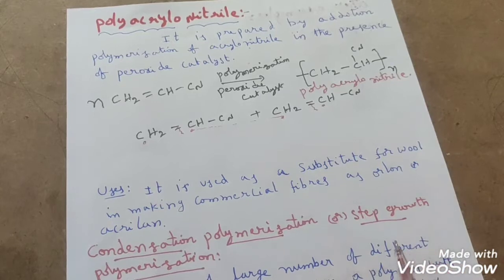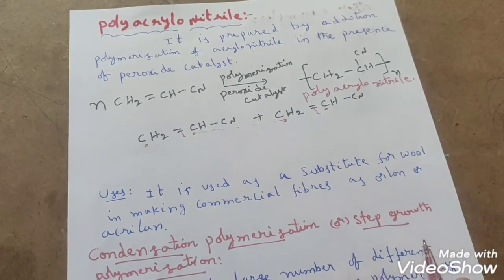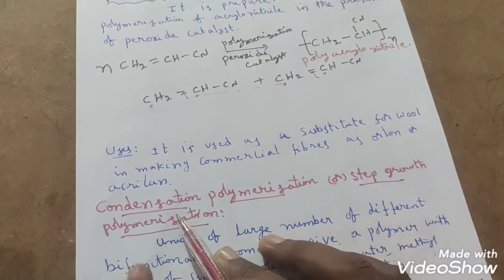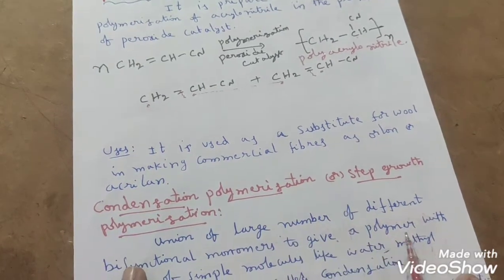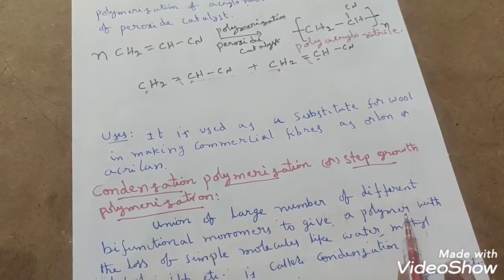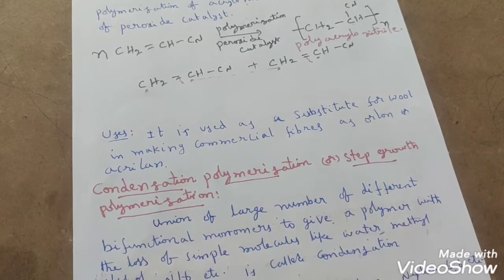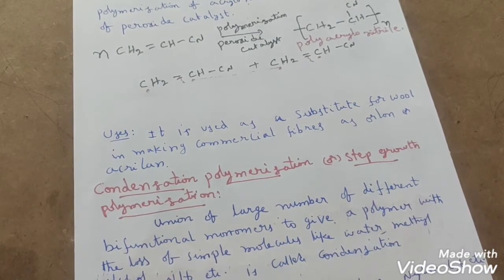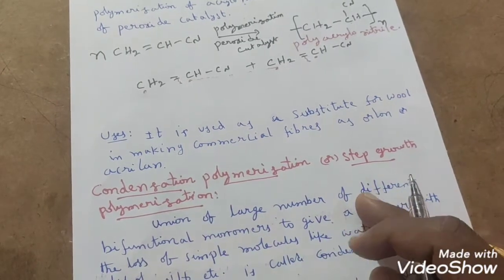Till now we have discussed only addition polymerization or chain growth polymerization. Now we are going to continue with the next type of classification, that is condensation polymerization. Condensation polymerization or step growth polymerization. Condensation polymerization is also called as what? Step growth. And addition polymerization is also called as what? Chain growth, right? This is step growth polymerization.